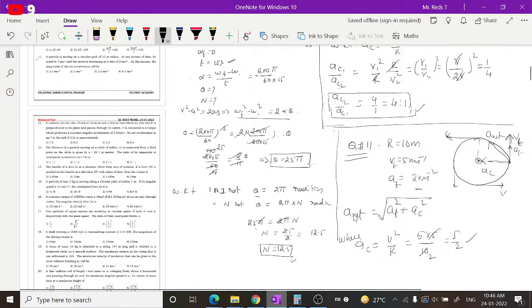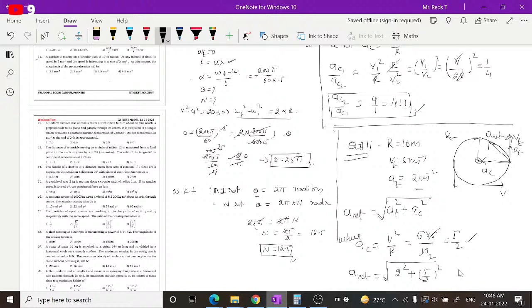If we substitute these values, A net is equal to the square root of AT square, AT is 2, so 2 square, plus AC square, 5 by 2 whole square, under root. Depending on the options you have to simplify. The options are given in decimals.